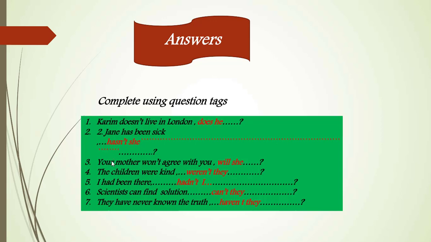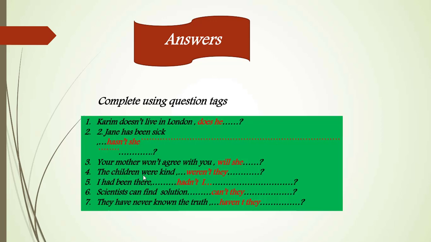Sentence number 3: your mother won't agree with you. Look here, we have the simple future. Won't agree: won't here is negative, so the question tag will be positive. Will she?